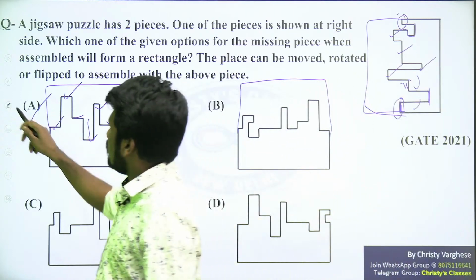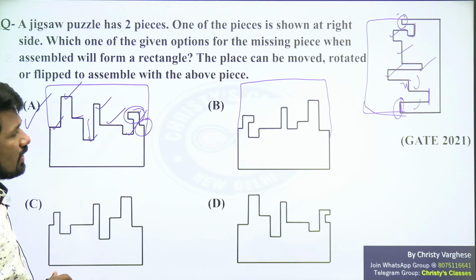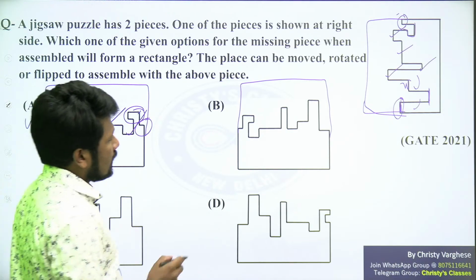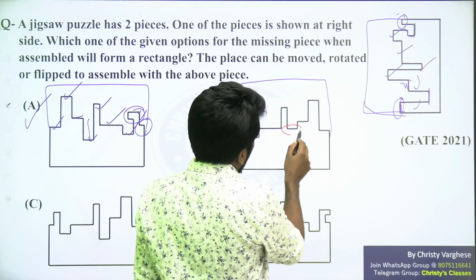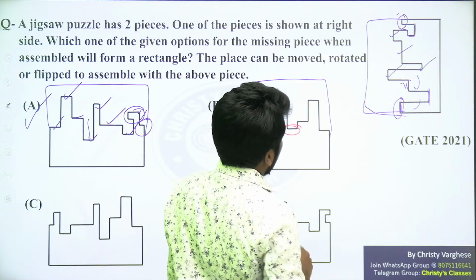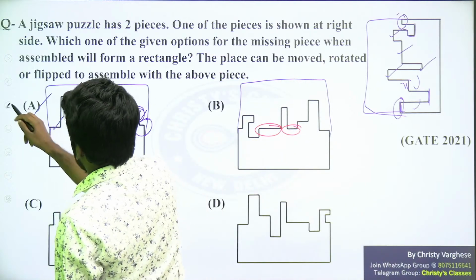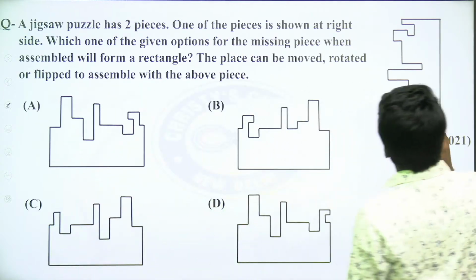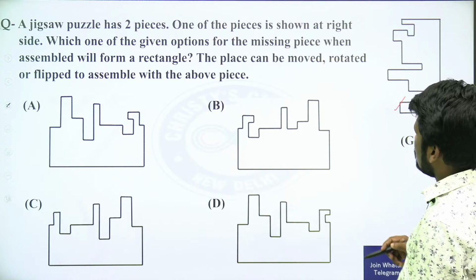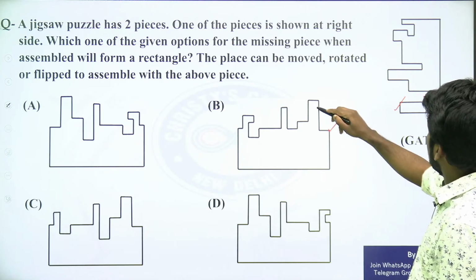Now some of you may be thinking option B also works. Option B, just like the previous question, the height is the problem. Look at this. This one and this one cannot be of the same height. Or we will check each case and see. If we are trying to match it here, then this will match this.